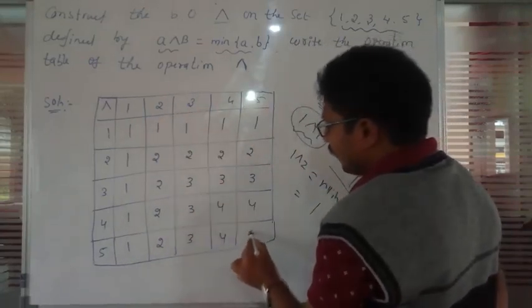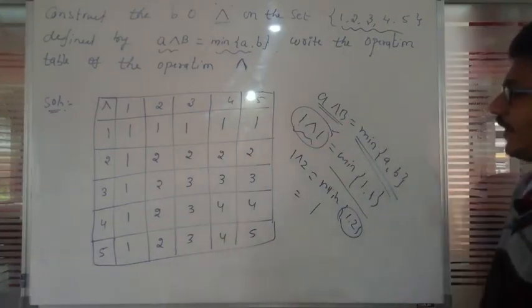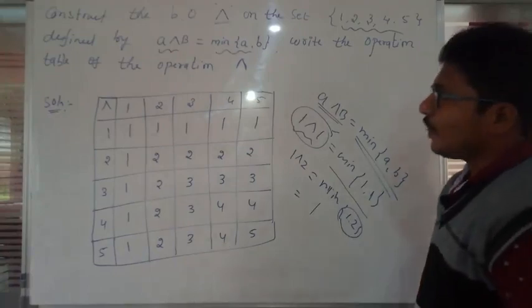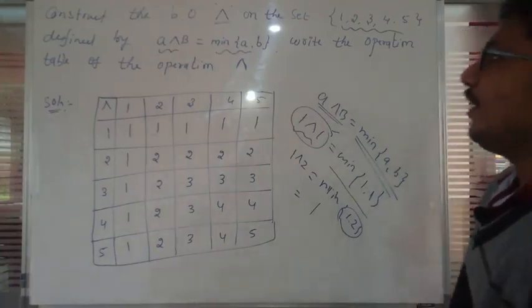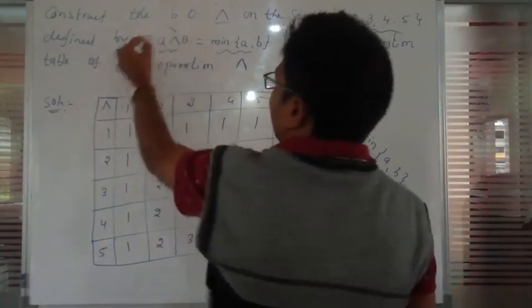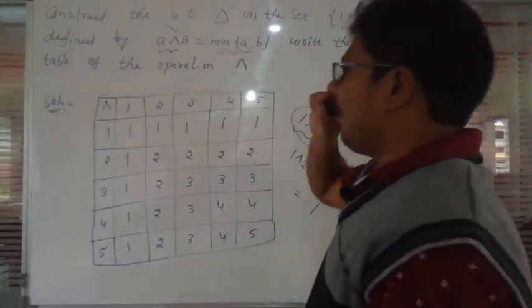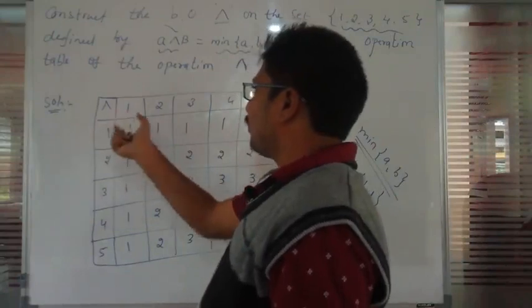5 wedge 5: no one has a minimum, no one has a maximum, both are equal. It is a construction of the operation table. So wedge means that this is also one type of operation. Minimum of a and b will tell us the minimum of a and b. In between these two values, what is the minimum value?